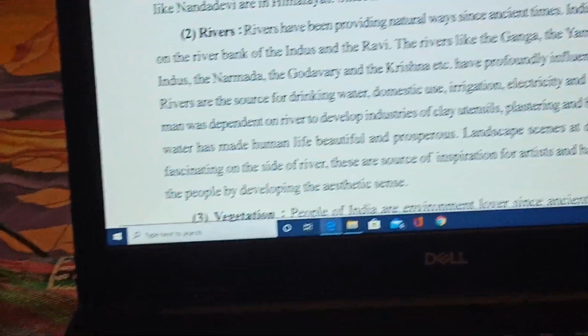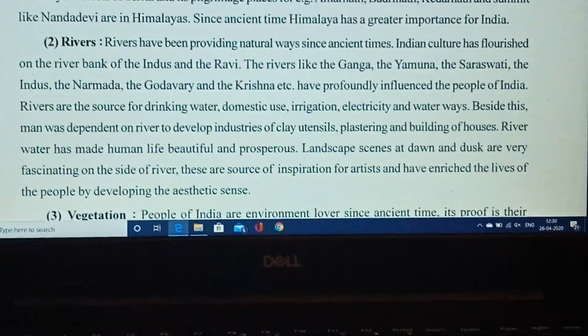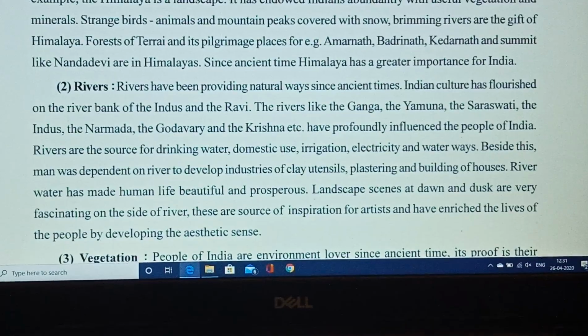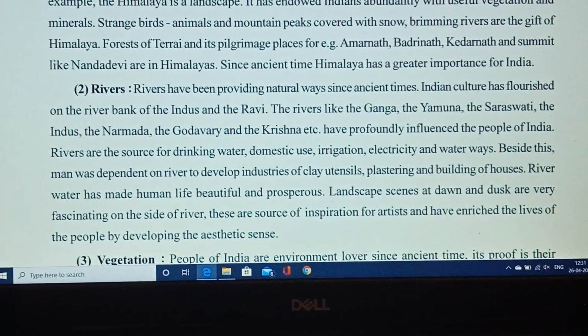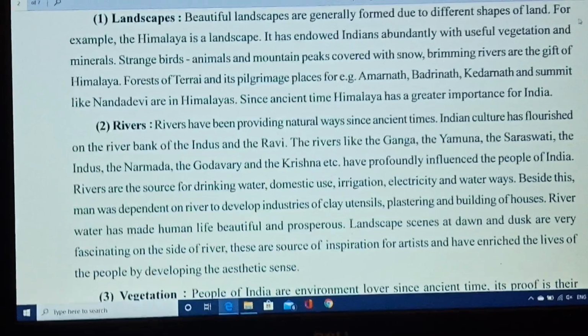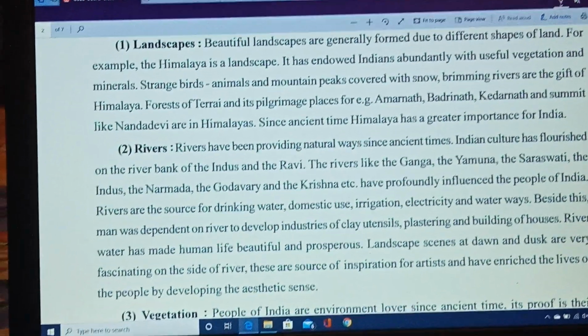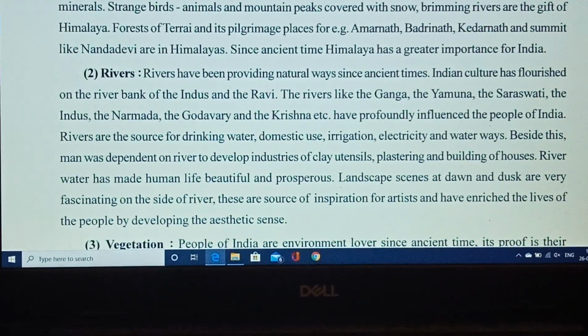Like landscape, rivers are also an important part. From the ancient period of time, we have been calling river a Lokmata. Ganga is the holiest river of our country, as well as Yamuna, Saraswati, Indus, Narmada, Godavari, Krishna. These are all holy rivers, and they have a prominent place in our lifestyle.